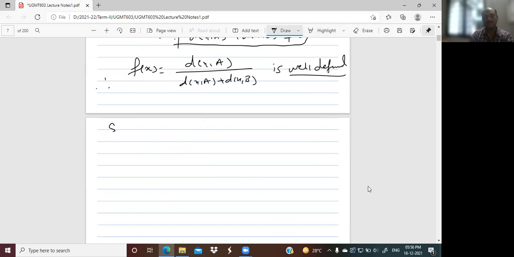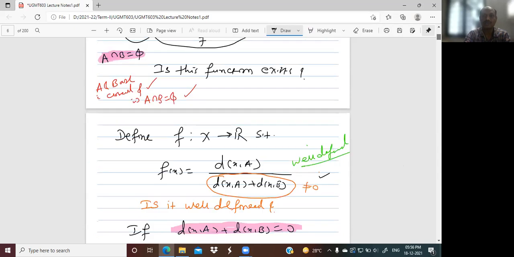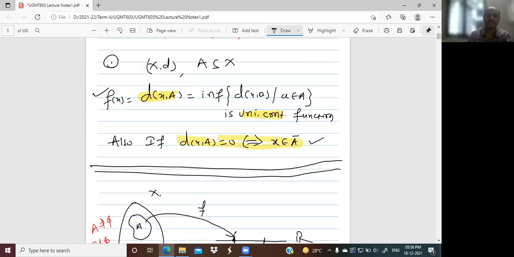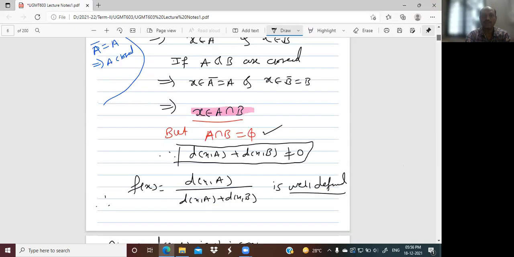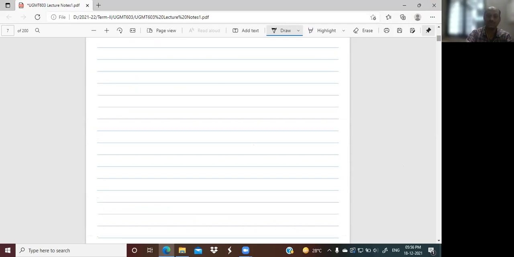Now, d(x,A) is uniformly continuous. Is it true? Yes, because we already know this result, this function. Therefore, we try to assume this function, directly using this function.